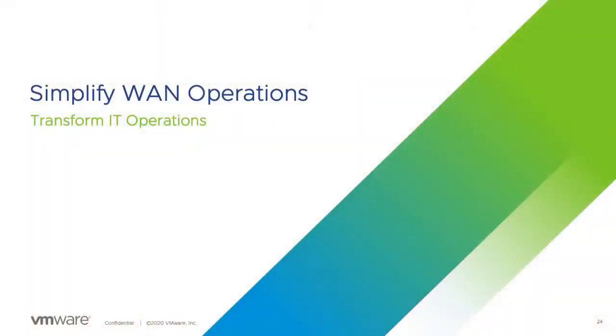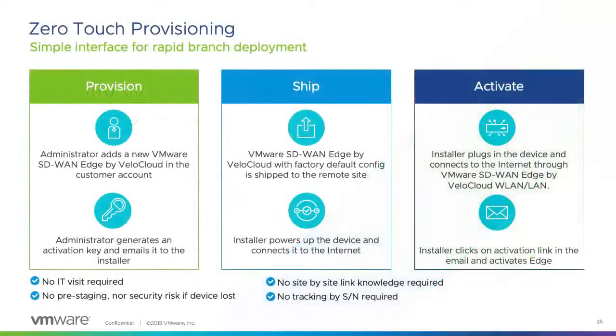Simplifying WAN operation is another key feature, which is very, very important. Zero-touch provisioning is a really important thing which I really want to highlight. When it comes to deployment or provisioning a new branch, it is not easy. You need a lot of time just to get the link, and then you need to arrange technicians on site to go there.